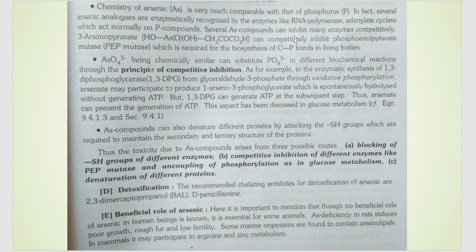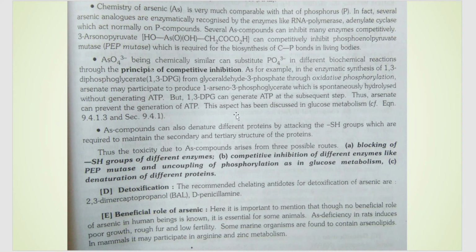But because arsenic is interfering here, oxidative phosphorylation happens, but it produces some other product which gets spontaneously hydrolyzed, which does not generate ATP. So a step that was supposed to go in one pathway is taking another pathway because of arsenic, and so there is no generation of ATP.